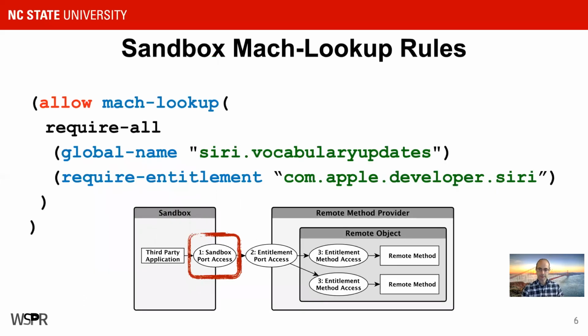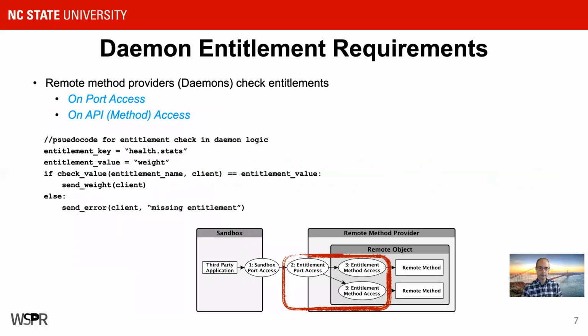Here's an example of what the policy looks like within the sandbox. Here we have some sandbox profile language suggesting that you can do a Mach-Lookup for the vocabulary updates port if you have the developer.siri entitlement. Within the daemon, it can also have conditions and be checking for specific entitlements. So in this case, we have some pseudocode here. The daemon might be interested in an entitlement with the key of health stats, and entitlements are key value pairs. So you've got a key that maps to a value, just like a dictionary used in some languages.